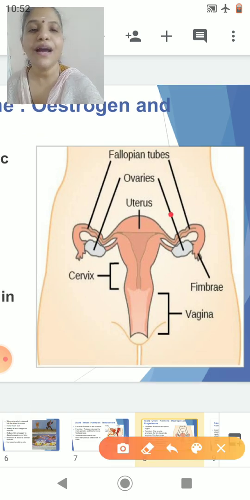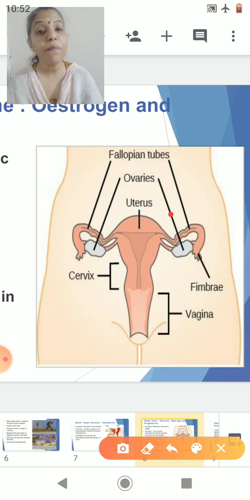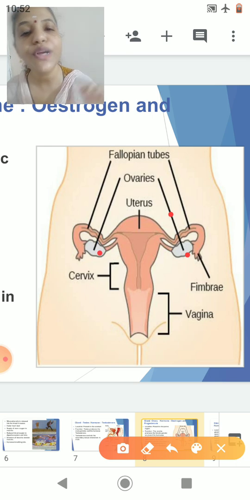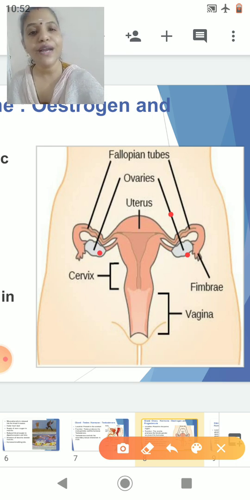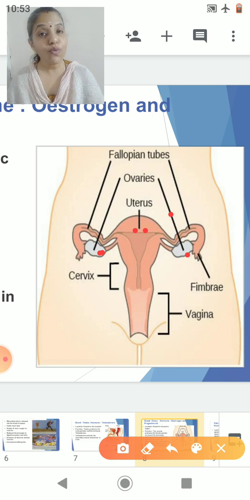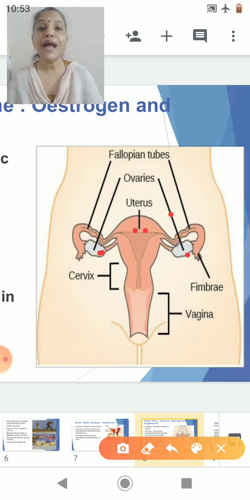Students, this area of the body is called the pelvic region. The pelvic region is the region below the abdomen. The abdomen is the part where your stomach is present, so the lower abdomen and below that region is called the pelvic region. In the pelvic region, can you see here, there are two ovaries present on either side of an organ called the uterus. This is the uterus. On either side of the uterus, can you see the ovaries here? These ovaries are responsible for the production of the female gamete, the ovum. At the same time they secrete two hormones, estrogen and progesterone.